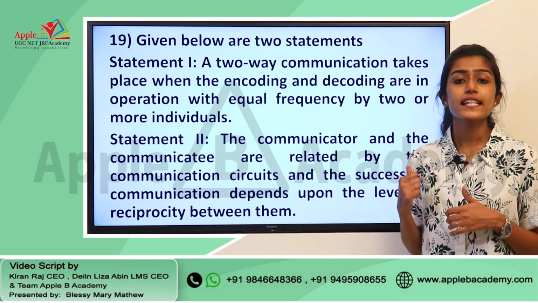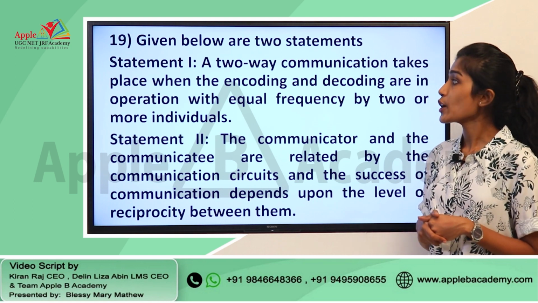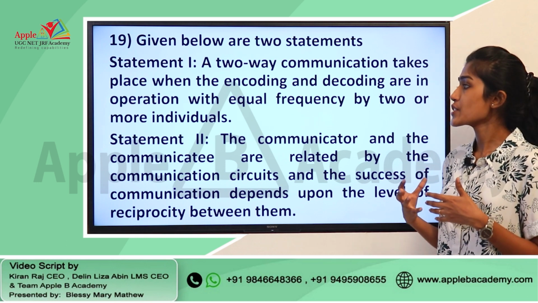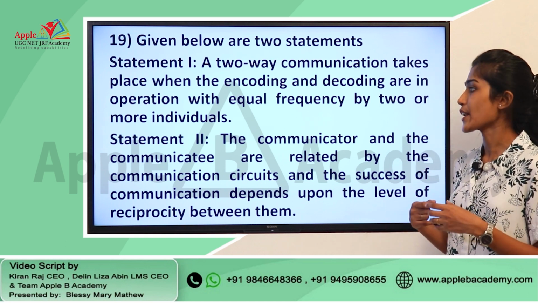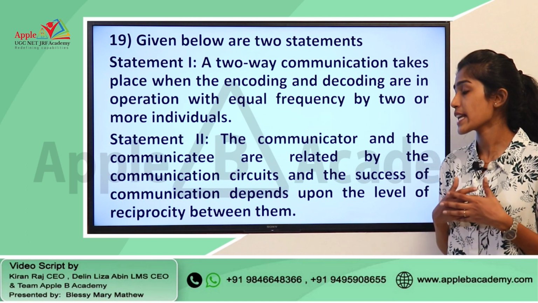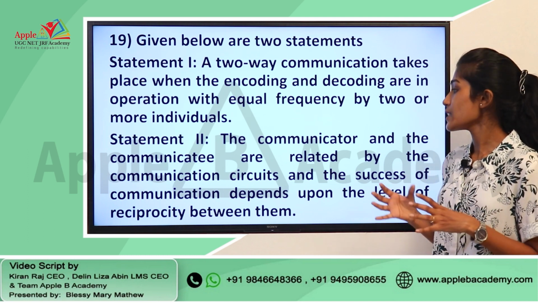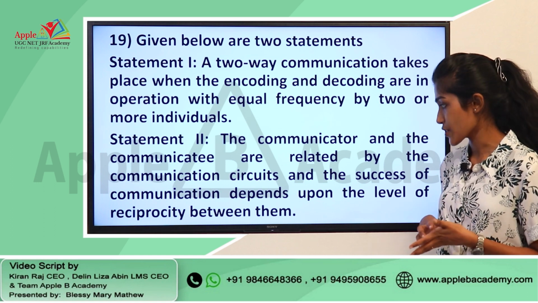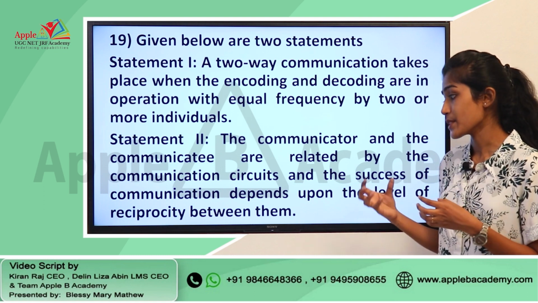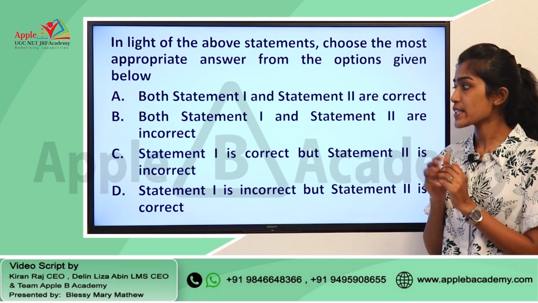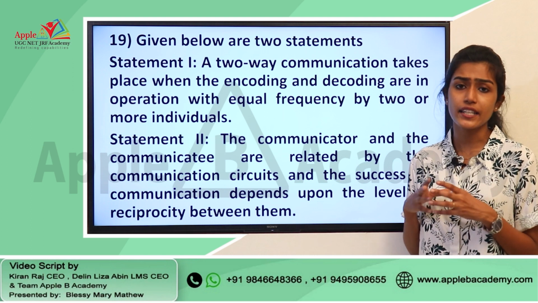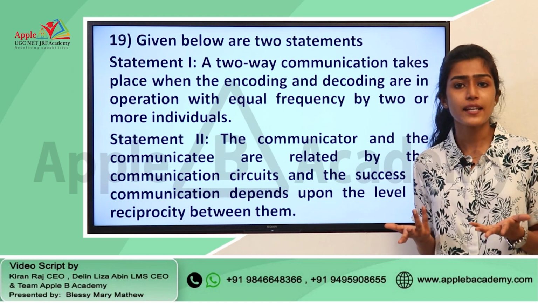Moving to the next question, this is from the module communication. Given below are 2 statements. Statement 1 says a two-way communication takes place when the encoding and decoding are in operation with equal frequencies by 2 or more individuals, and statement 2 says that the communicator and the communicatee are related by the communication circuits, and the success of communication depends upon the level of reciprocity between them. You have various options here as well. If you consider these 2 statements, you can easily say that both these statements are right.